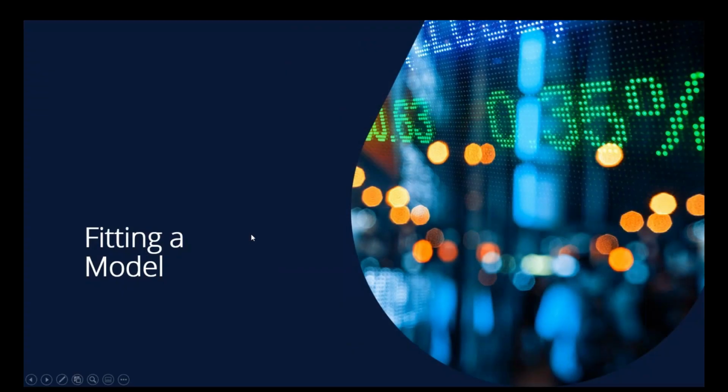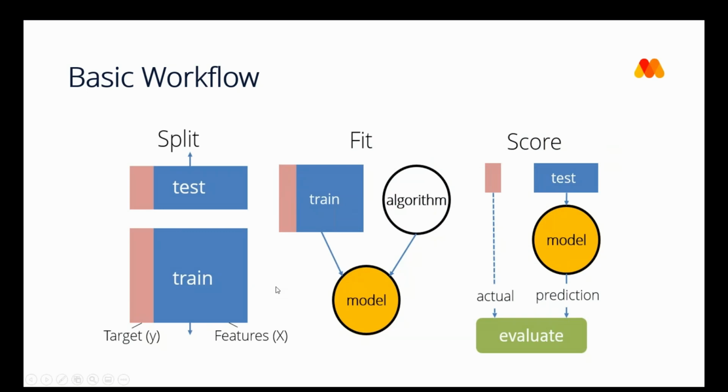Great. Next we're going to look at fitting a model. Now that we're in the correct shape and we have some idea what the data contains, we are ready to fit a model. Machine learning, compared to statistical analysis, is more focused on the ability to make predictions on unseen data rather than explaining the data that you have. The algorithms used in machine learning are not always easy to take apart to understand why they make the predictions they make. There are other R packages such as LIME or DALEX, which allow you to explain why algorithms are making the predictions they are, but we won't be covering that in this webinar.